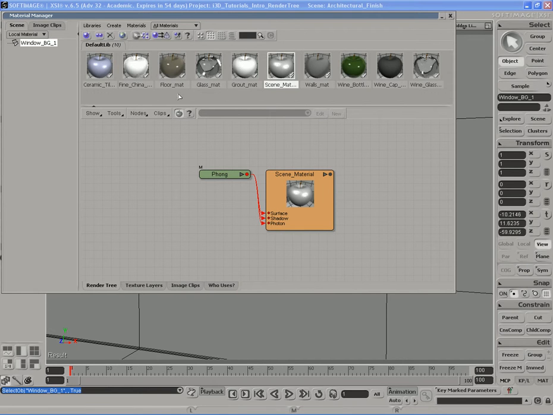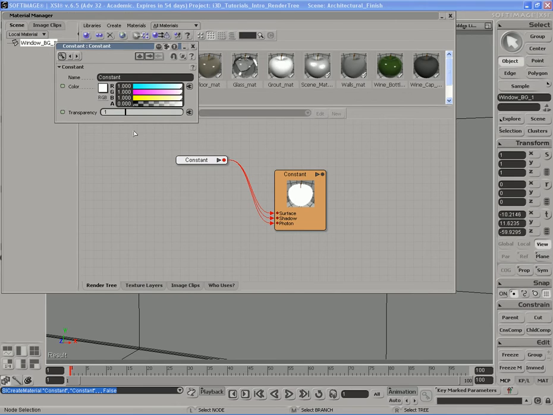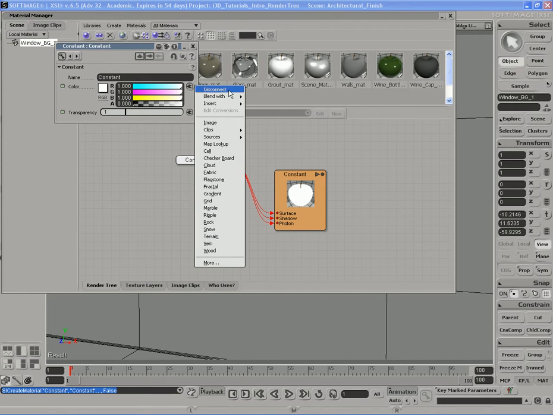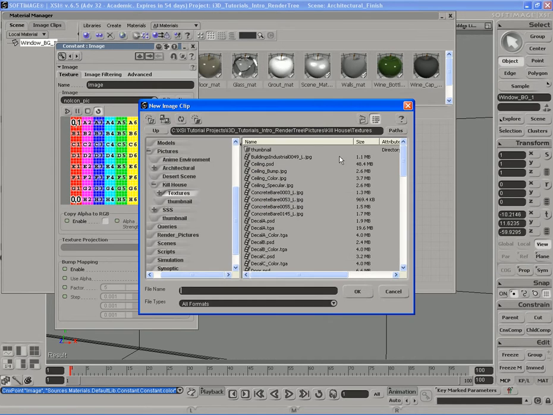So we're going to go up to create, and we're going to use the constant shader, which is the one that's going to allow us to do this. We're not going to use an architectural shader because it's not good for this type of situation. We're going to use this constant material. Let's open up the constant shader here, and we're going to go to the color input, and we're going to go to image. Now we're going to go to new and new from file.